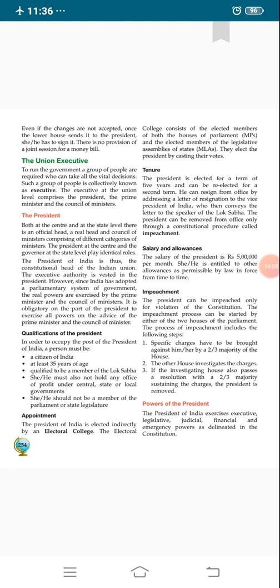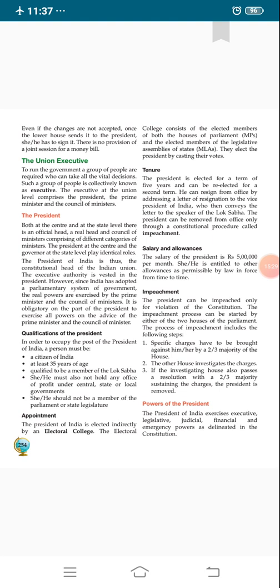The executive at the union level. In the previous class we also discussed the executive, but we discussed the state executive, in which the governor, chief minister and council of ministers are included. In the central executive, the president, prime minister and their council of ministers are included. First we will discuss the president.